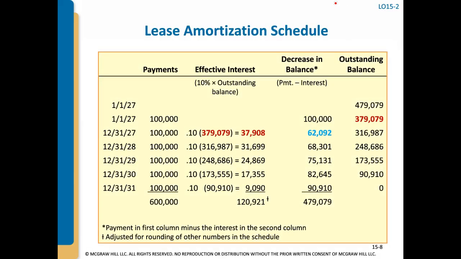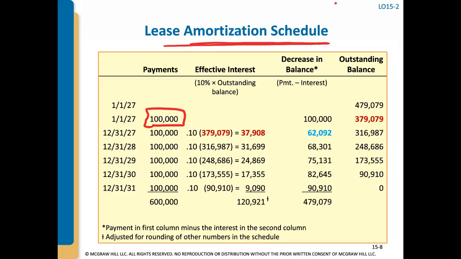Now, the payments are $100,000, right? There's 6 payments. This amortization schedule should look pretty familiar because we learned about it in the last chapter under the effective interest method when we're discounting and when we have a discount or premium on bonds.